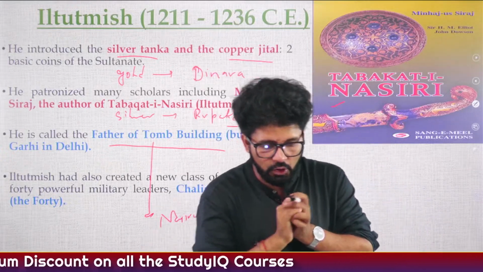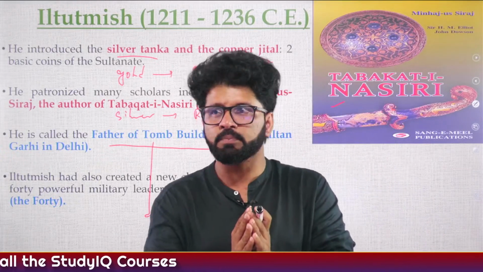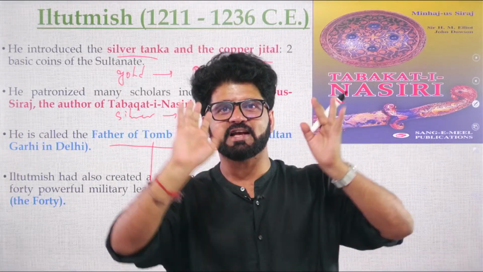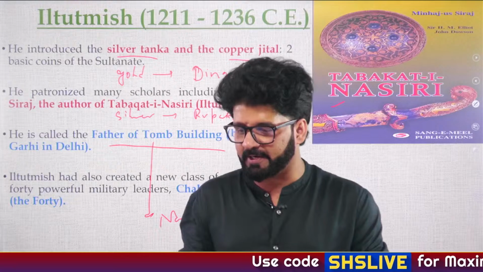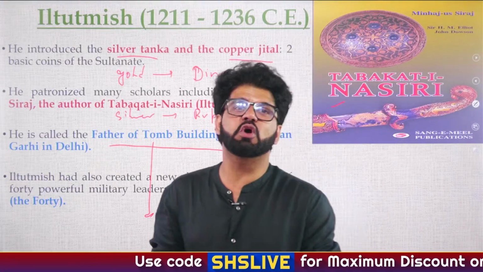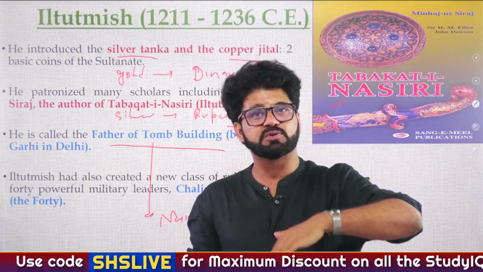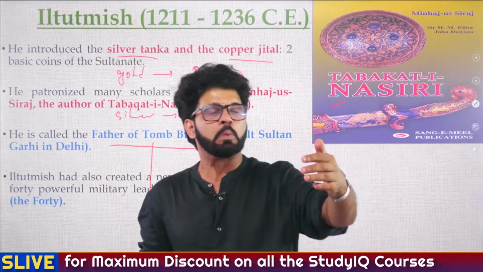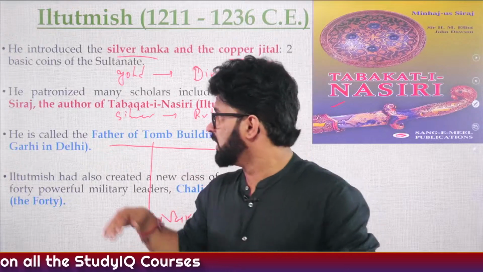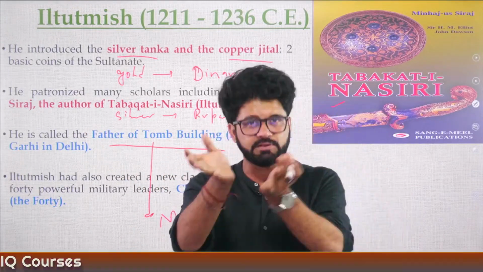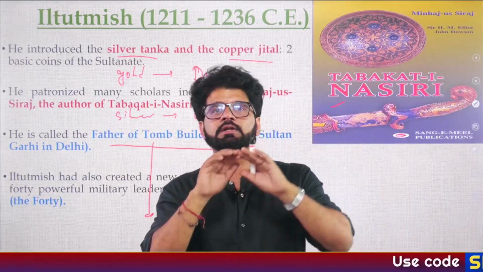Fine. Chalisa or Chahalgani. Understand one thing. When we later talk about the Khaljis, we will see that they were also seen as a revolution. This will remind you of the Paleolithic, Mesolithic and Neolithic periods. Paleolithic to Mesolithic was an evolution, while Mesolithic to Neolithic was seen as a revolution because so many things changed. Similarly, many people believe that the Khaljis were a revolution.